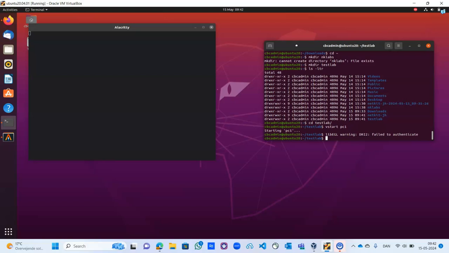As I said, when you are changing the terminal, use kitty, you don't use alacritty. So let's wait for a while. The moment this virtual PC window opens, it means you have installed it properly. At least let's see how the interface will be.